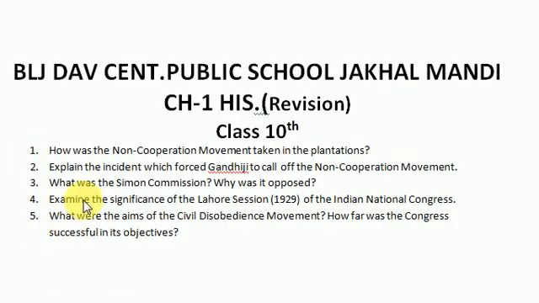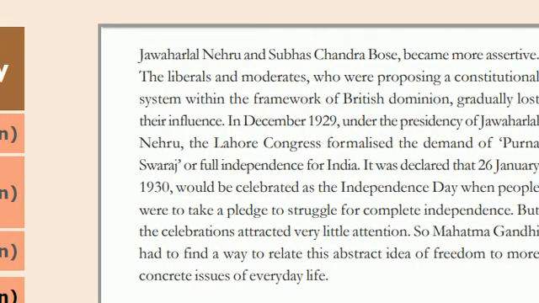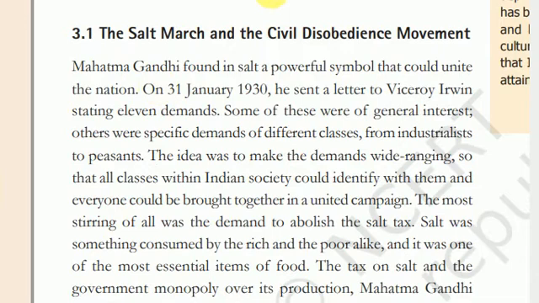Next is: what were the aims of the civil disobedience movement? How far was the Congress successful in its objectives? So let us see the answer. The civil disobedience movement was started when the salt law was broken. It was not started easily, because Gandhiji sent a letter to Viceroy Irwin stating 11 demands, some of general interest and others specific demands of different classes, from industrialists to peasants.